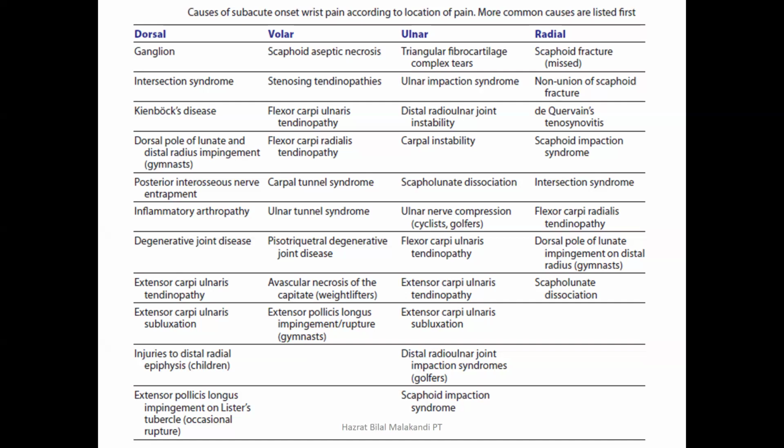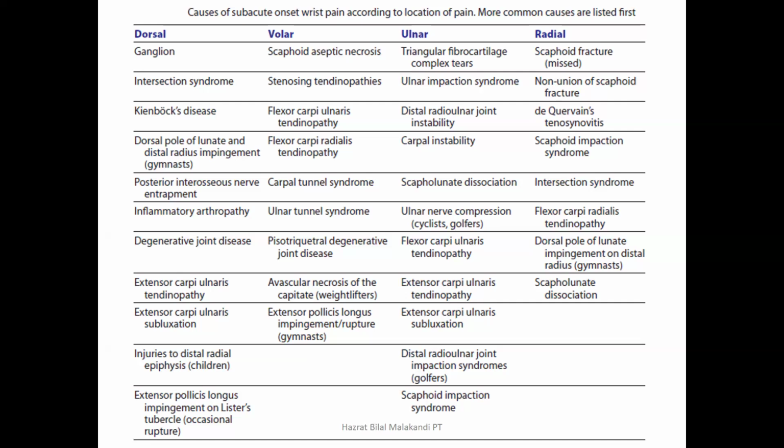Injuries to the distal radial epiphysis. Epiphysis mean जो एक होता है ग्रोथ प्लेट जहाँ पे प्रेजेंट होता है, this is known as the metaphysis. उससे proximal जो है, this is the shape of the bone which is known as diaphysis, और शेप से जो distal part होता है, this is known as the epiphysis. So diaphysis जो है, this is that shape होता है, फिर metaphysis होता है, फिर epiphysis होता है. तो बच्चों में अक्सर होता है कि अगर डिस्टल रेडियल एपिफाइसिस में कोई फ्रैक्चर इंजरी हो जाती है, so they will also give the carpal pain.